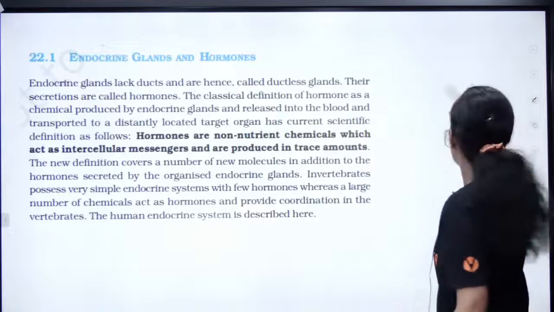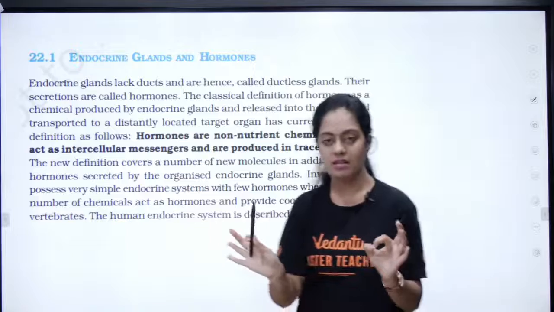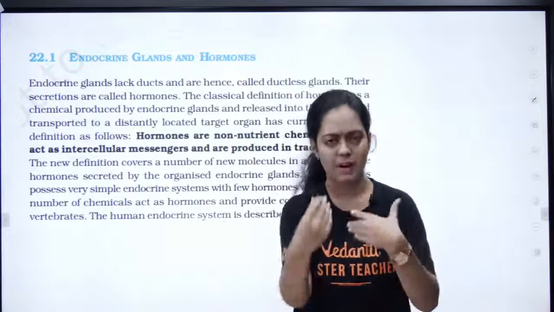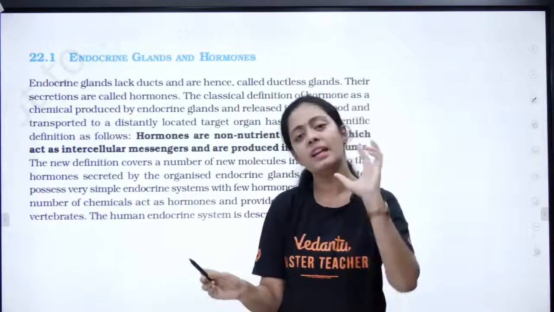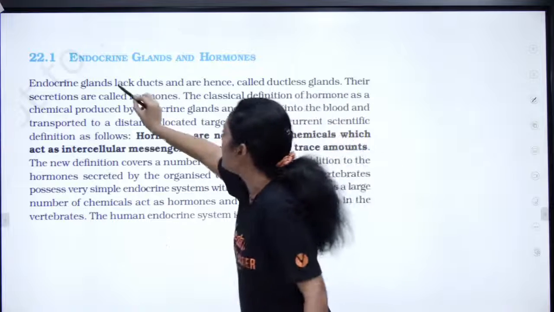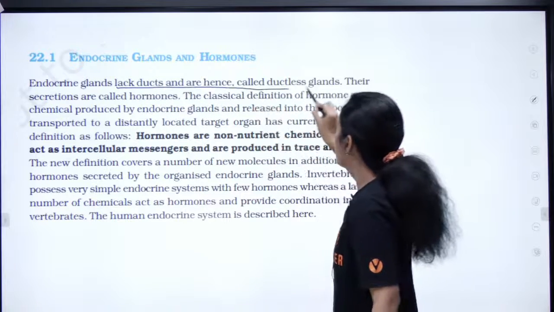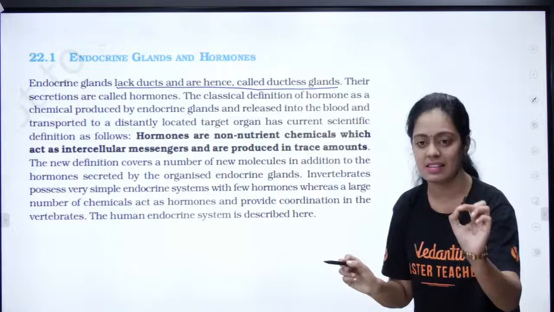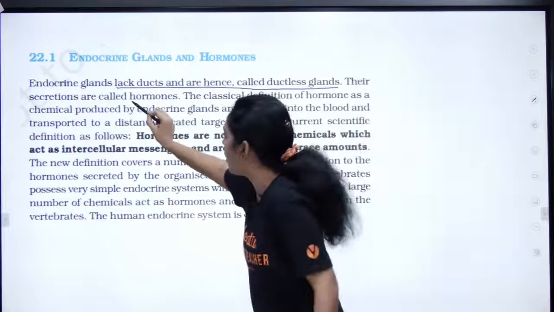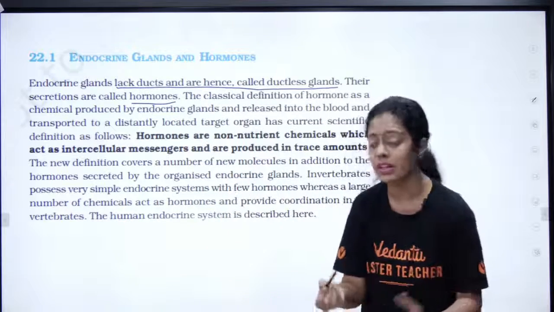Now, what are endocrine glands and what are their hormones? We will discuss NCERT line by line again. Endocrine glands lack ducts and hence are called ductless glands. Their secretions are called hormones. I already said that.